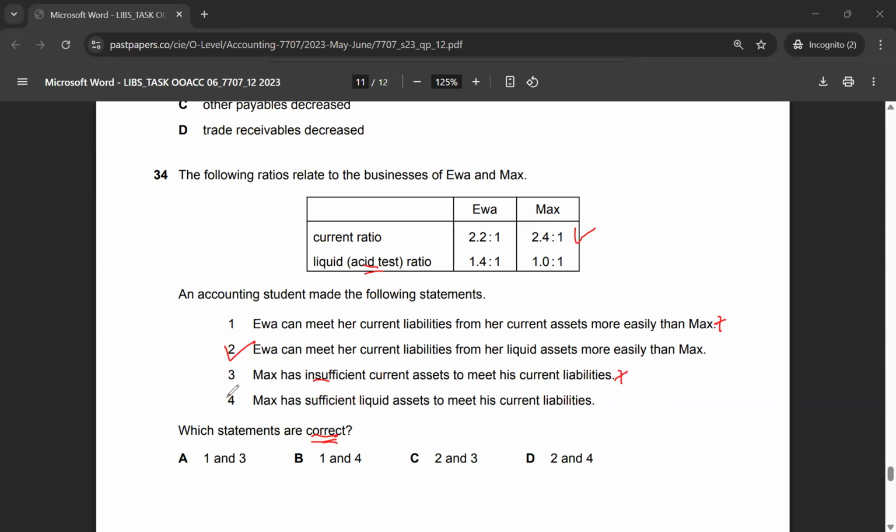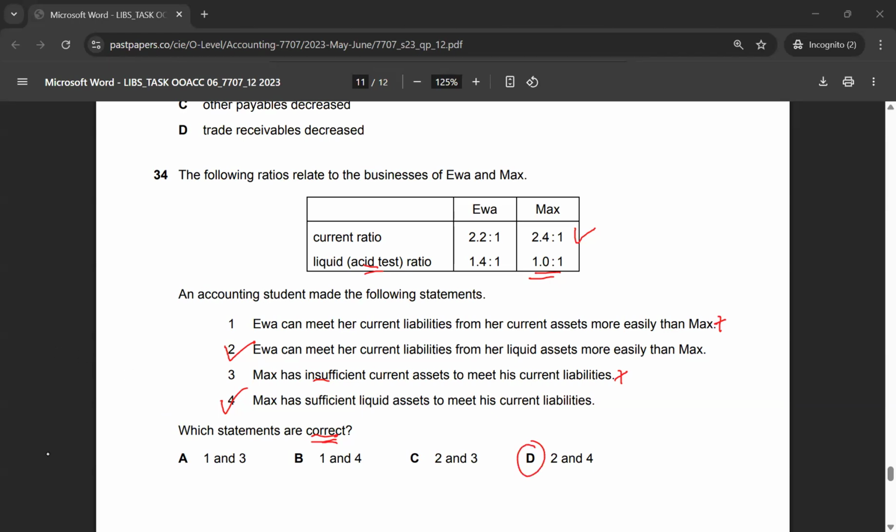We are only left with statement four, which must be correct. Max has sufficient liquid assets to meet his current liabilities. Of course, it's 1-to-1, so he definitely has sufficient. He doesn't have more, and he's not in a better position, but he's at a break-even position. That's what sufficient means here. So the correct answer to multiple choice 34 would be option D.